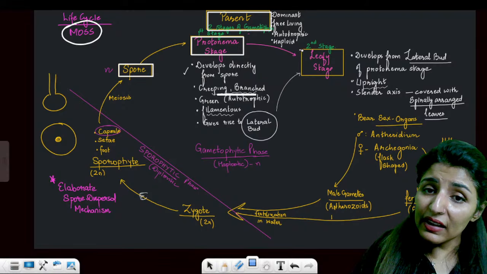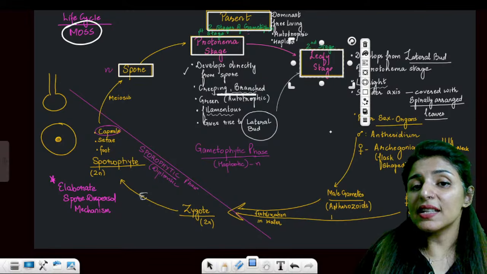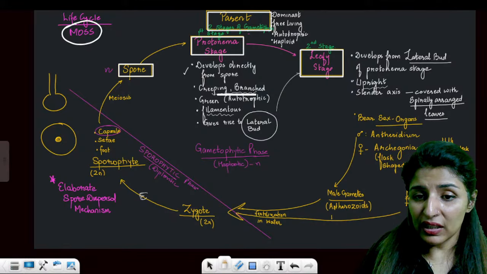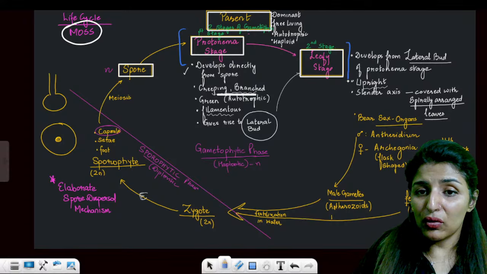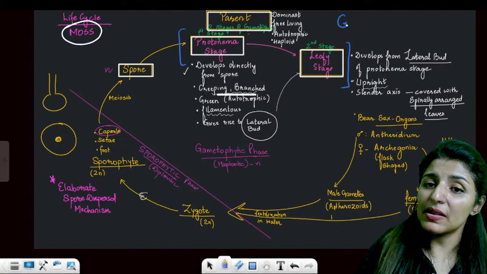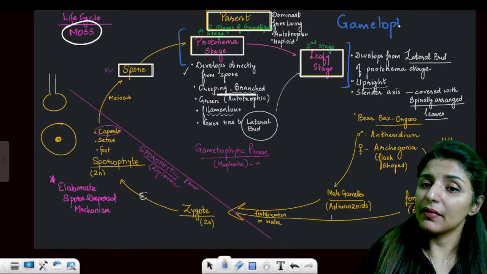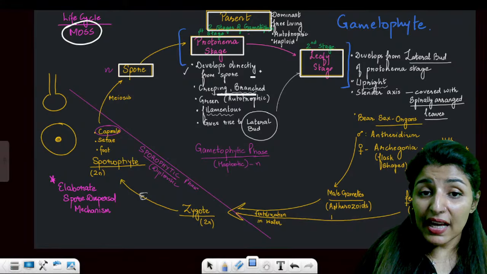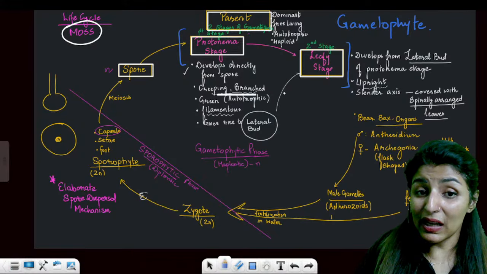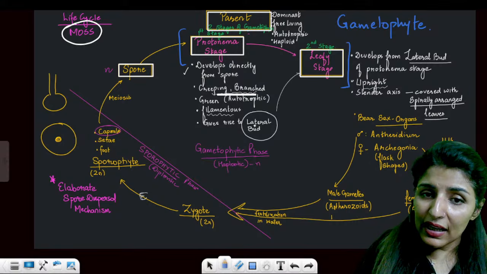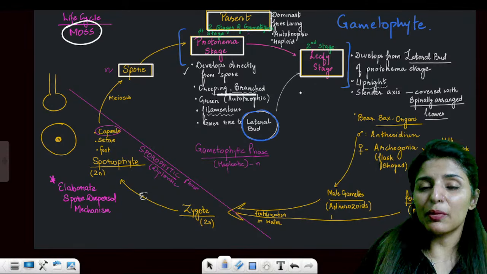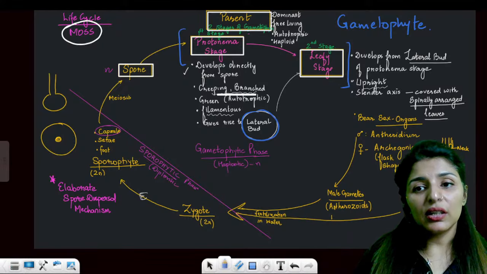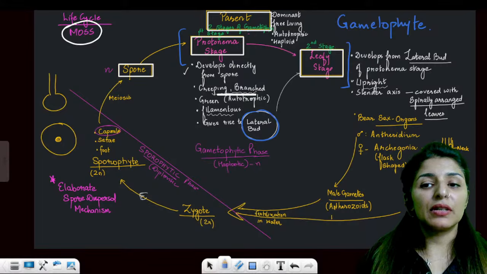This stage will then give rise to a leafy stage. Both these stages are going to form the gametophytic generation. These are parent bodies. These both represent the gametophyte. Point clear to all? Please let me know. So protonema stage directly develops from the spore. This is important. Creeping, green, filamentous, and it gives rise to a bud. And this bud will produce a leafy stage. While the protonema is going to crawl on the ground, this leafy stage is going to grow vertically upwards. It is upright.